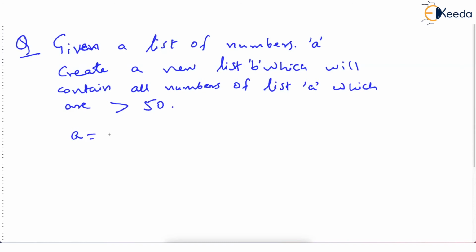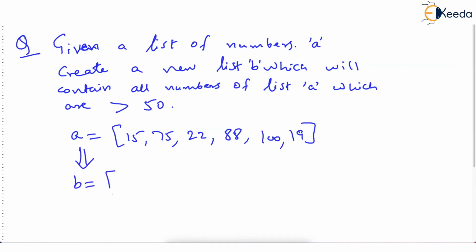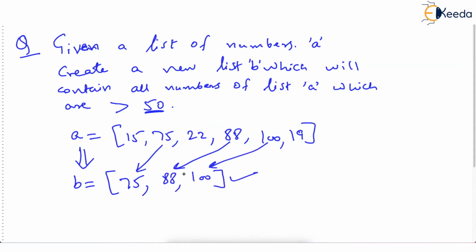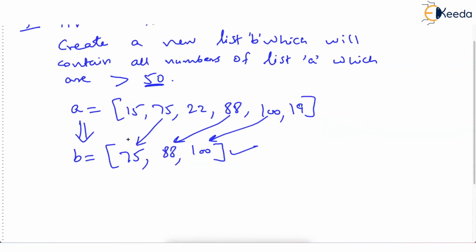So suppose A is a list like this: 15, 75, 22, 88, 100, 19. Then the other list B should contain 75 because that value is greater than 50, and it should contain 88. Look what is getting filtered out, and 100. This should be the new list. Okay, so what kind of code will you write?